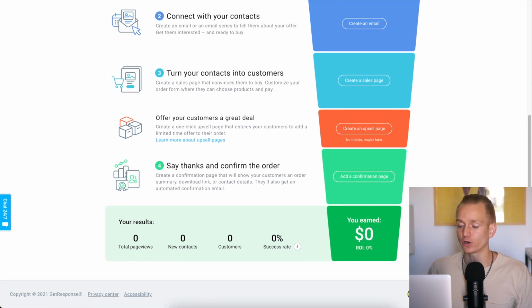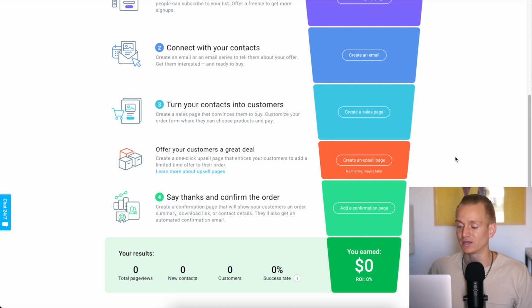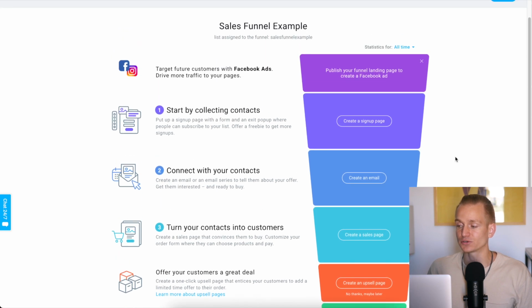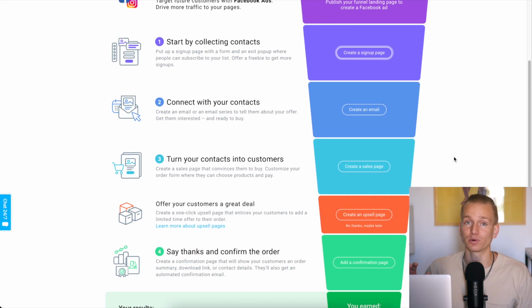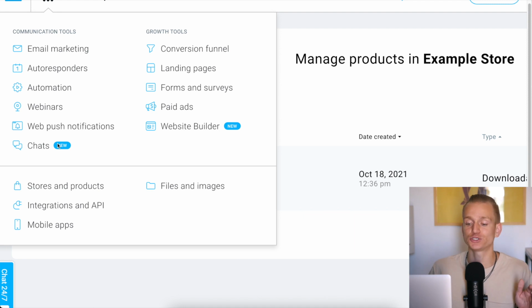So it's very cool. Again, it depends on your own needs, but this makes it very easy to understand how your sales funnels are performing and just have everything in one place and very easily build everything out. Aside from that, also with GetResponse, you get some additional features that you might not see, for example, with Mailerlite or other email marketing softwares. So you also get webinars. So if you're going to run webinars, that might be important for you. You also can set up push notifications with the same software, which can be very useful. You can also do that with Activecampaign, but not with other email marketing softwares.